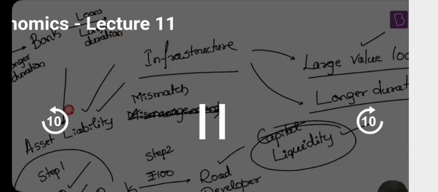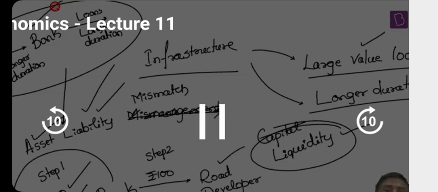Imagine there is an institution which will not borrow for a shorter tenure. No, they will borrow for longer duration. And what will they do? They will also lend for longer duration. Basically, the issue of asset liability mismatch will not be faced by such institutions.